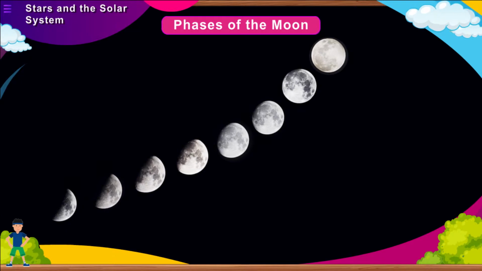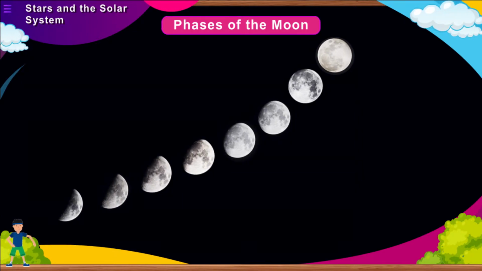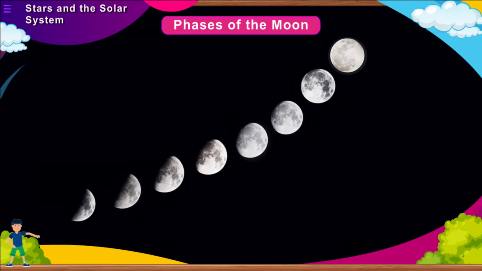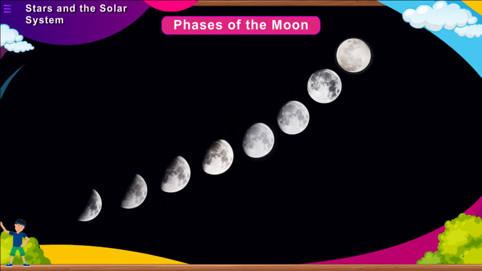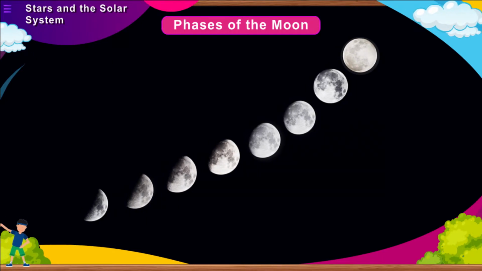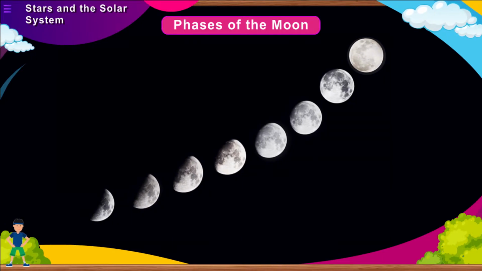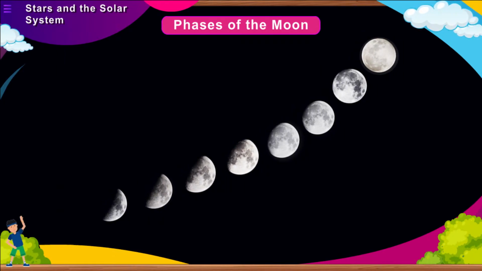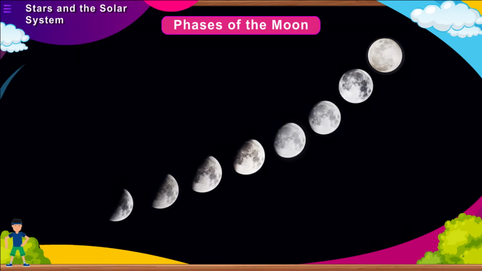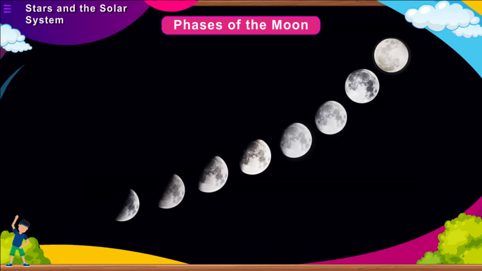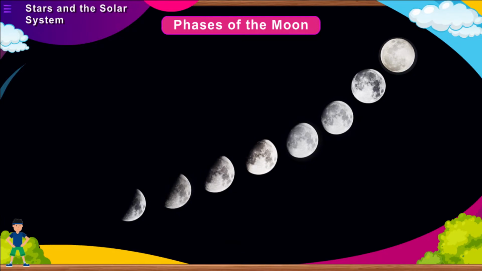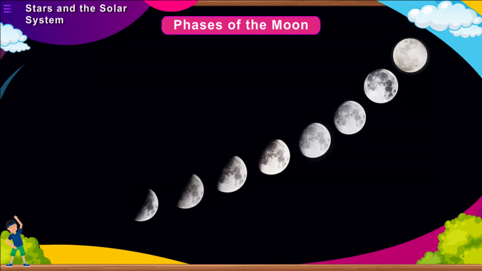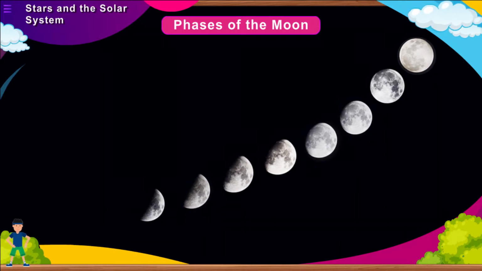Phases of the moon. As viewed from the Earth, the shape and size of the moon keeps changing periodically. The various shapes of the bright part of the moon as seen during a month are called the different phases of the moon. It plays an important role in our social life. Almost all the festivals in India are celebrated as per the phases of the moon. Moon shows different phases because of the revolution of the moon around the Earth and revolution of the Earth around the sun.